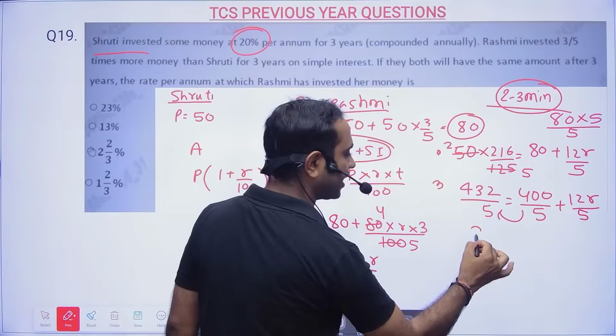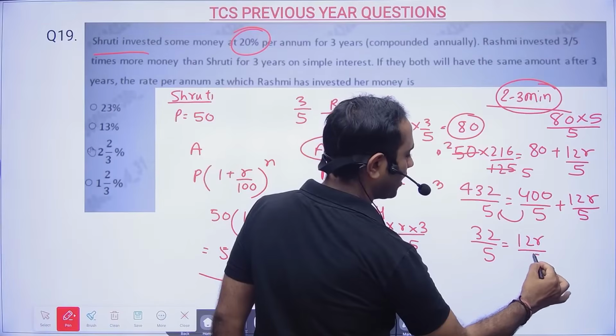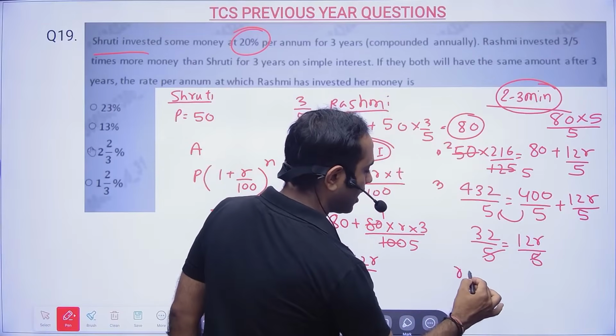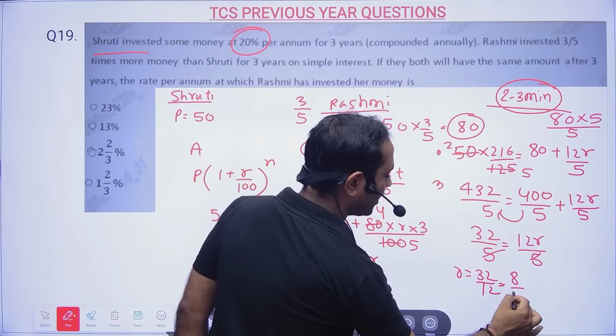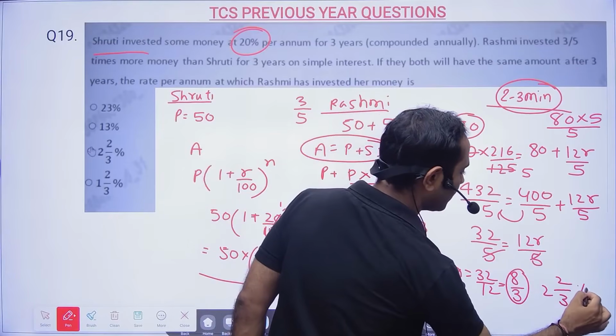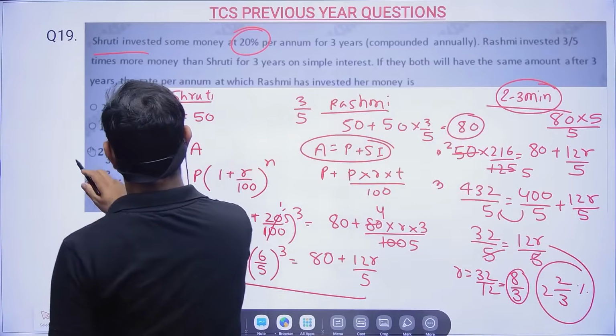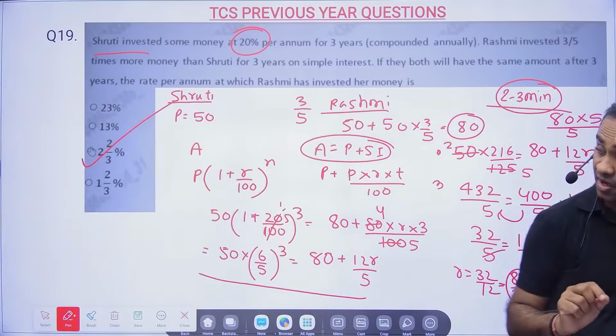If we bring this to this side, 32 by 5 will be equal to 12r by 5. 5 and 5 cancel, so r will be 32 by 12. That is nothing but 4 eights are 32 and 4 threes are 12, so 2 and 2 by 3 percent. It is nothing but option C that will be the correct answer for this particular problem. This was a wonderful question.